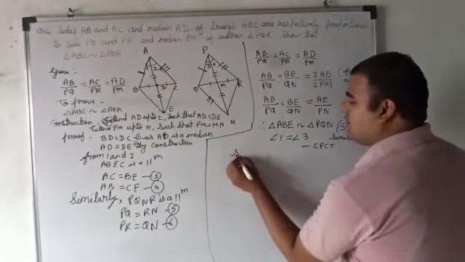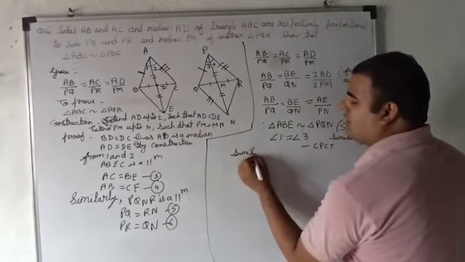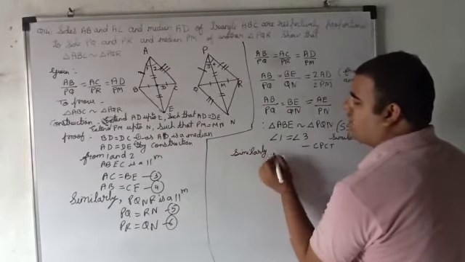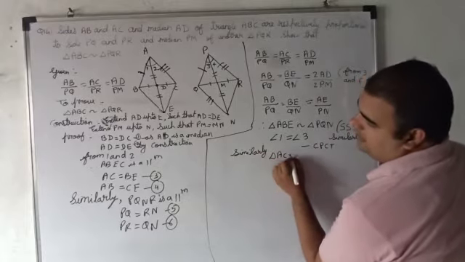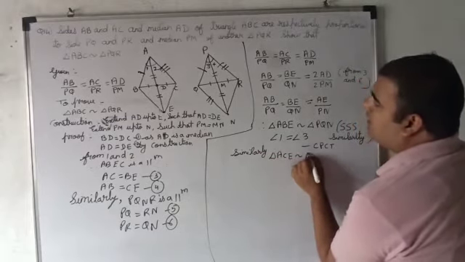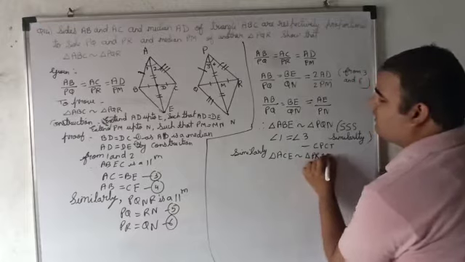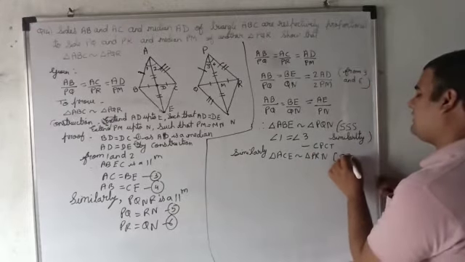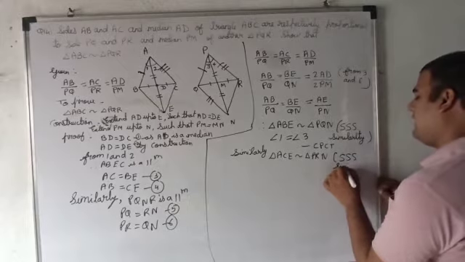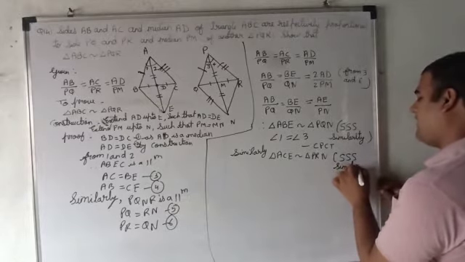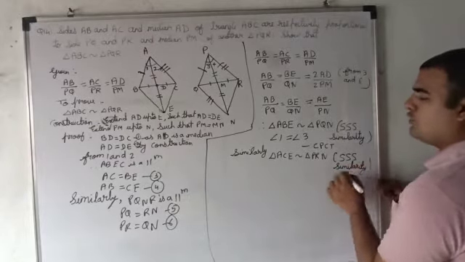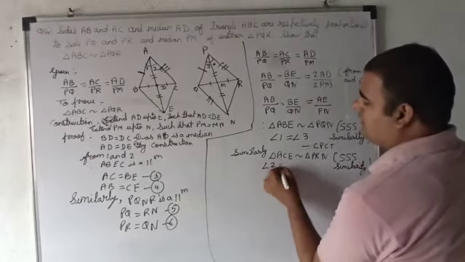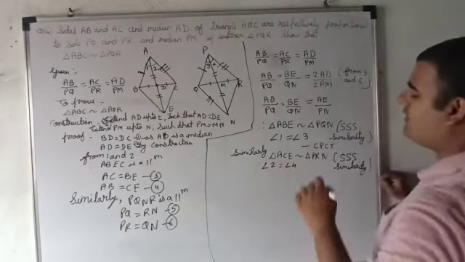Similarly, you can take ACE and PRN. Similarly, triangle ACE is similar to triangle PRN by which criteria? By SSS similarity. So you can say angle 2 equals angle 4, right?